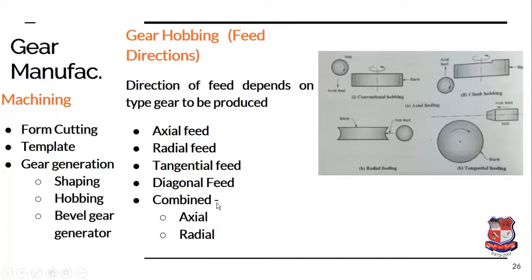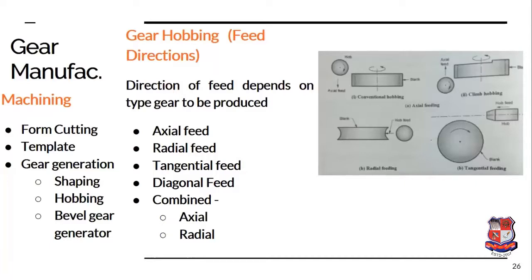Now sometimes, to reduce the time, or when the space is very limited for the hobbing operation, we use a combination of feeds. That includes the combined feed, which is the combination of axial as well as radial feed.